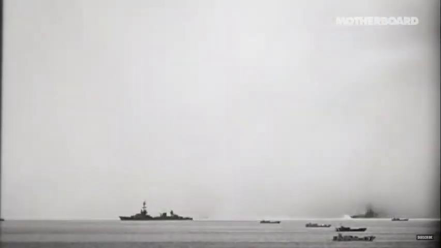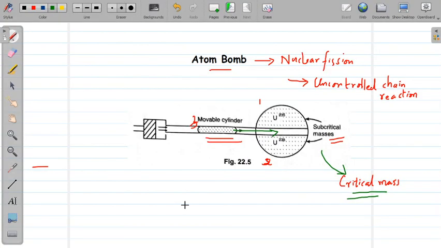So let us watch this video where the nuclear explosion is actually shown. So these are the explosions that happened in Hiroshima and Nagasaki. So as we have seen in that video, that is the level of damage that will be caused by an atom bomb explosion.